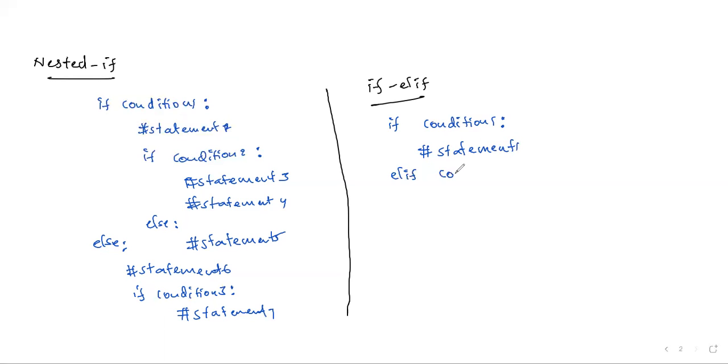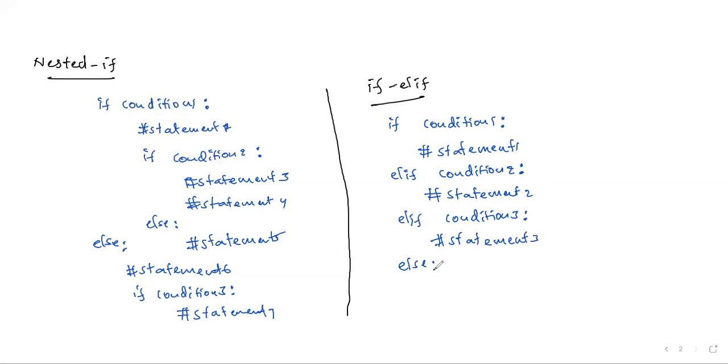If condition 2, we are going to check here, condition 2 will be checked here, and again elif we will write condition 3, statement 3. Like this, any number of conditions we can check. At last we need to write one else statement.